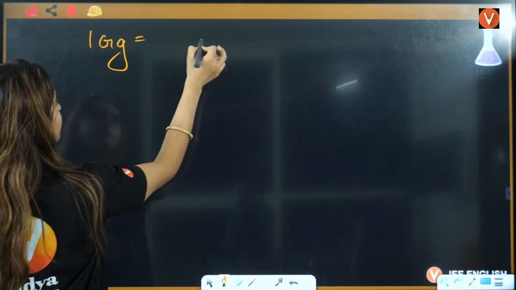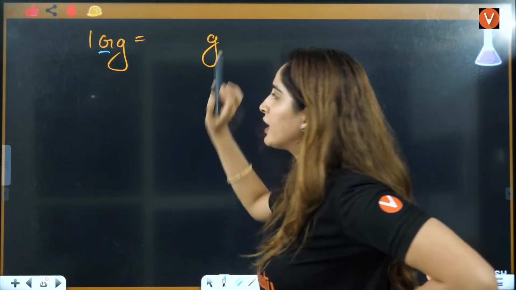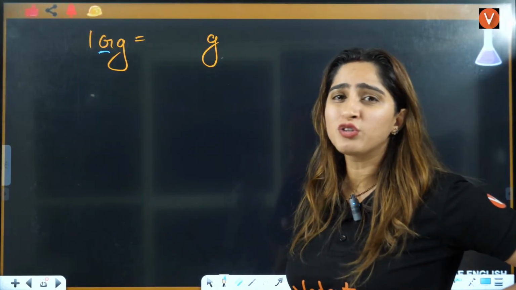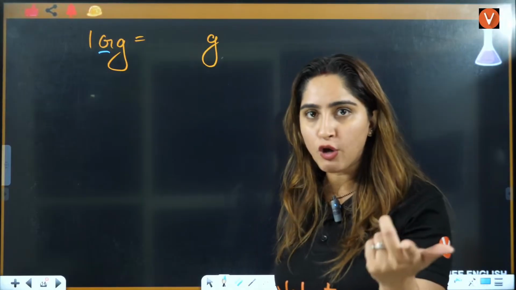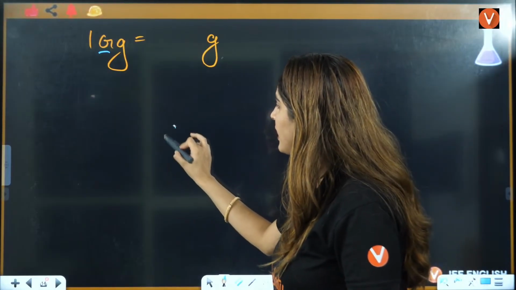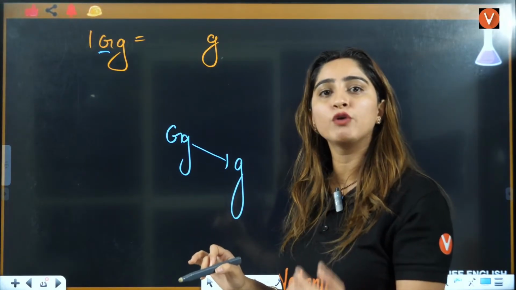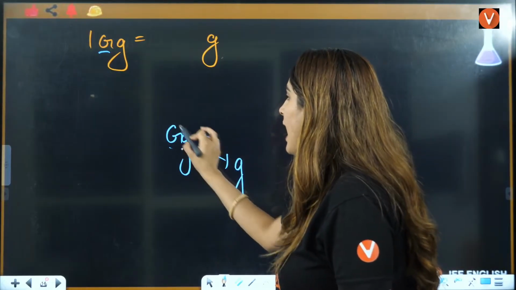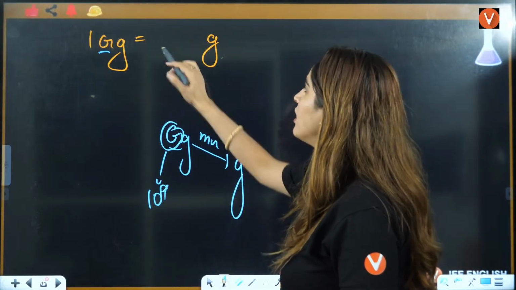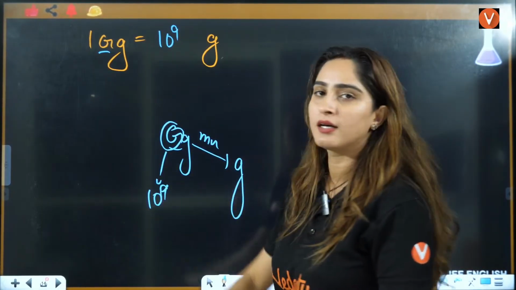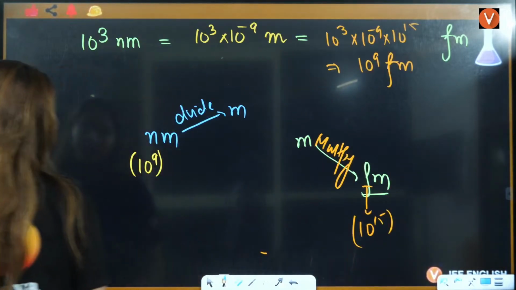gigagram to gram. In this case, when you have something given here and you're converting it into a base unit, then you don't even have to think, right? Just put the value of giga, that is 10 raised to power 9. If you're not able to understand this, simple thing is gigagram is bigger, gram is a smaller value. So that means you have to multiply it. And giga means 10 raised to power 9. Okay, so it will be 10 raised to power 9 gram. Okay. Let's do the next one and the last one here.